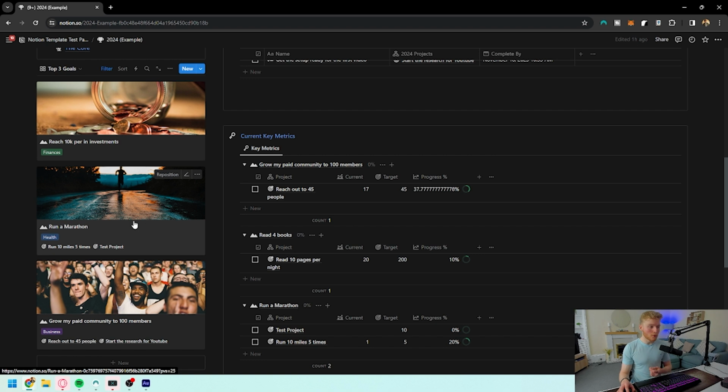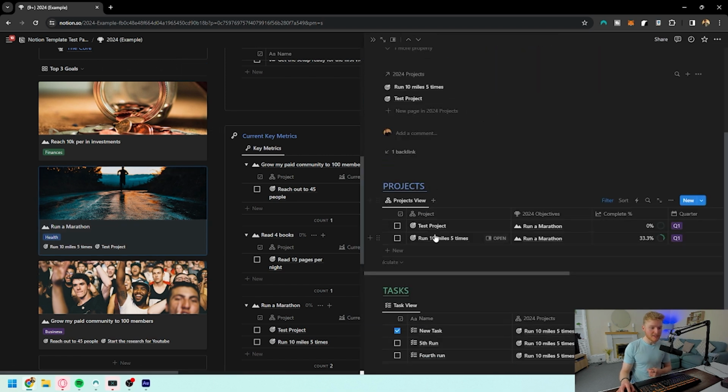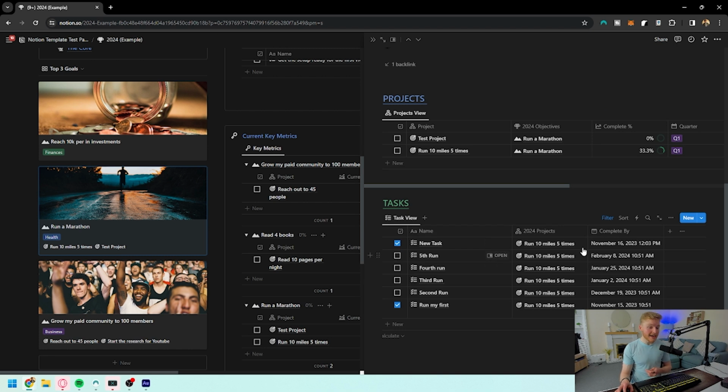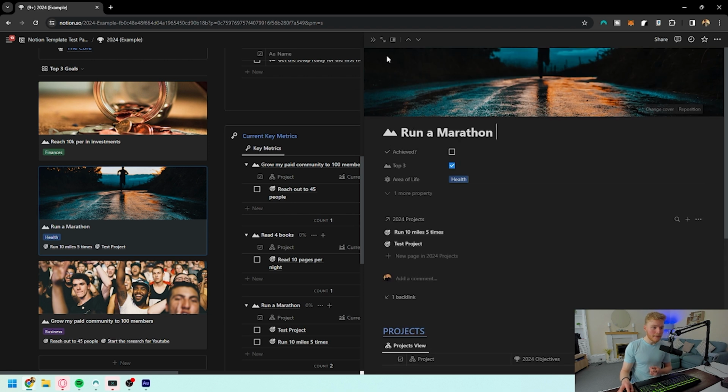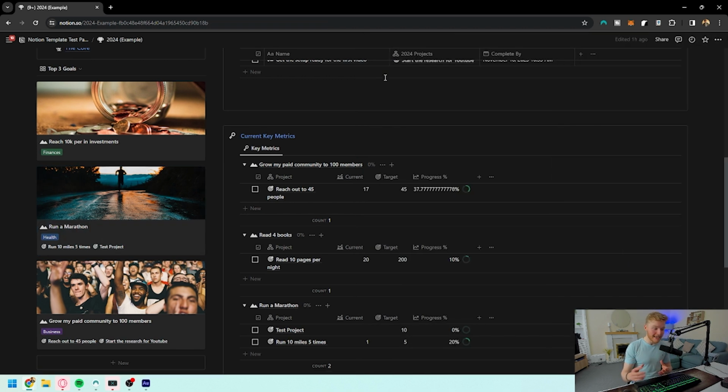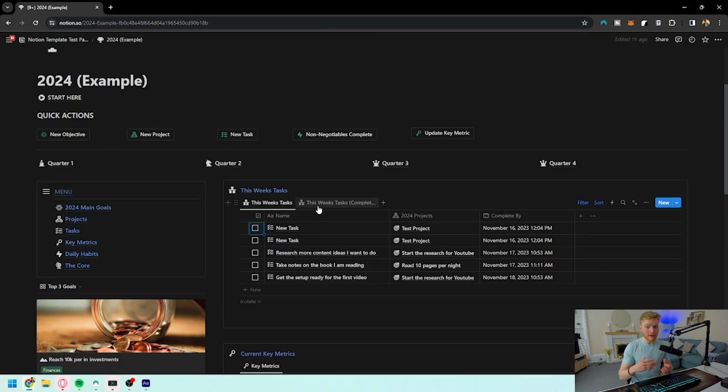And if you're wanting to see more in depth of the tasks and the projects that are related to running the marathon, you can come into here and you can actually see the projects that are related to it, how far along you are to complete it, and also the tasks that are all related to running the marathon. This is such a fantastic way of just seeing everything in the one area without having to go in and out a lot of different places.